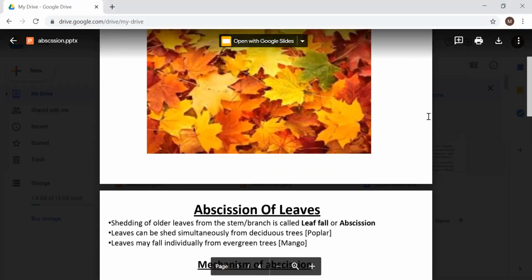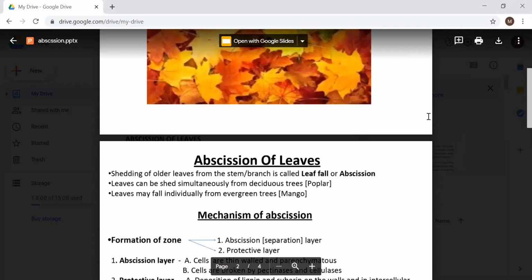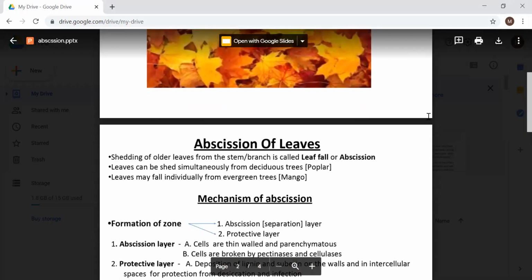So we can say, what is abscission? Shedding of older leaves from the stem or branches is called leaf fall or abscission. Now leaves can be shed simultaneously, like all the leaves may fall together, like in deciduous trees. This occurs in autumn season when all the leaves fall down. And sometimes in eucalyptus, in mango, and in other trees, leaves will fall individually, or sometimes branches may fall, twigs may fall, leaves may fall. So this phenomenon is called abscission of leaf.